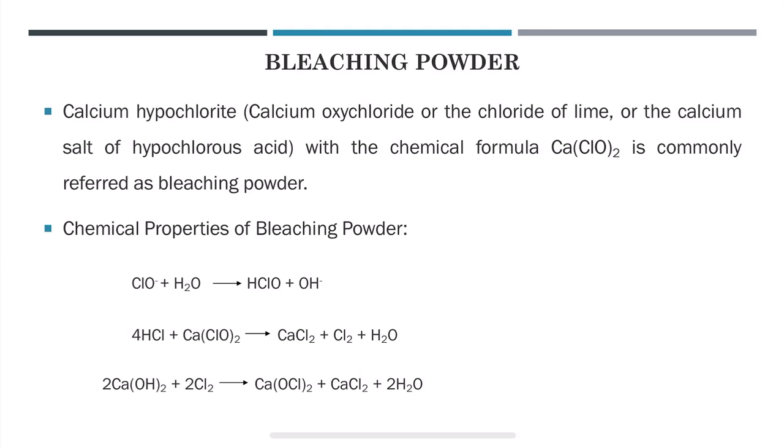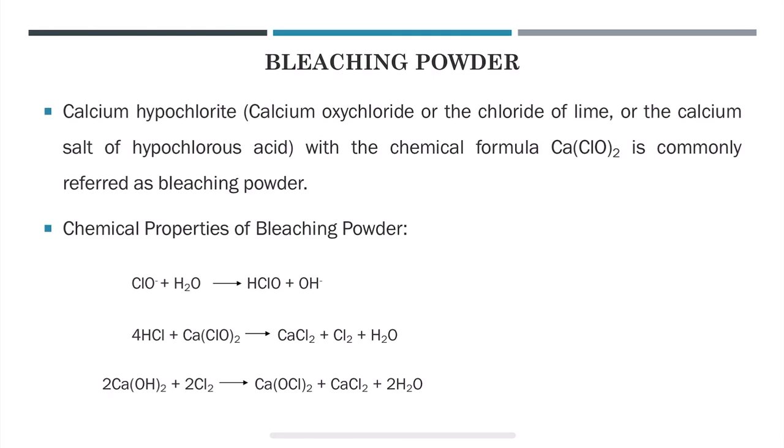Bleaching powder is also a powerful oxidizing agent since it can readily accept an electron. Calcium hypochlorite reacts with hydrochloric acid. Okay, so this is the calcium hypochlorite. It reacts with hydrochloric acid, yielding calcium chloride, water, and chlorine gas is evolved.